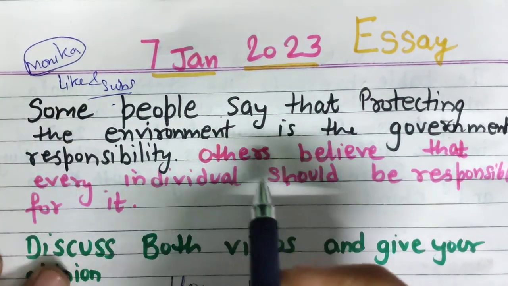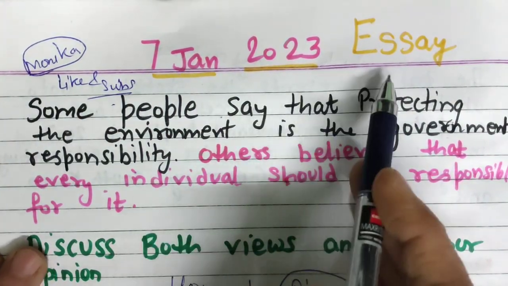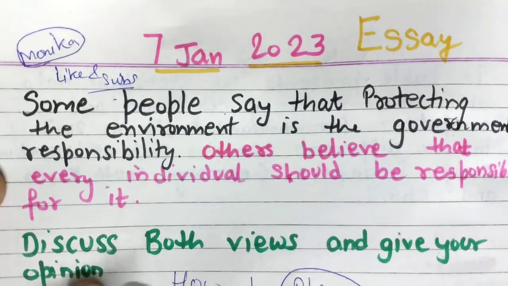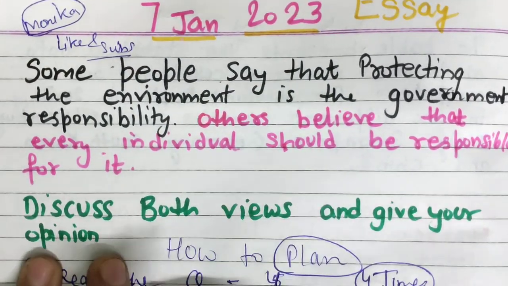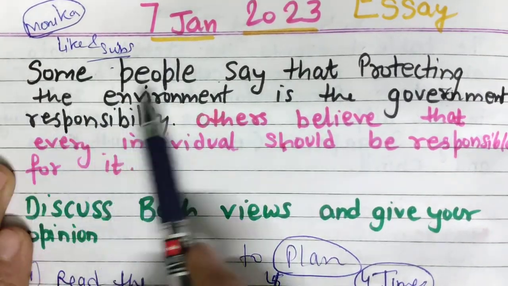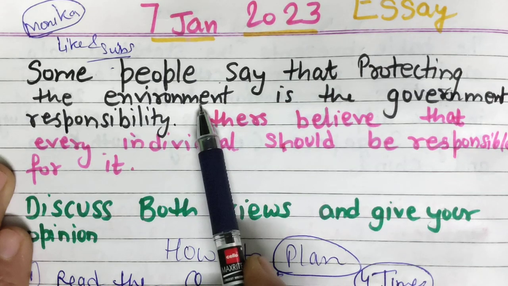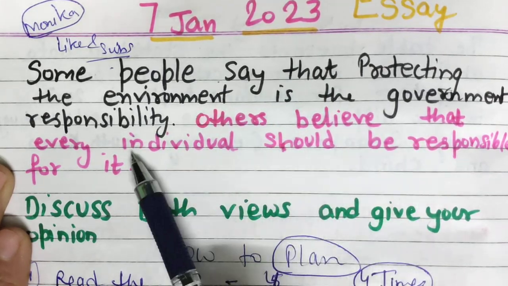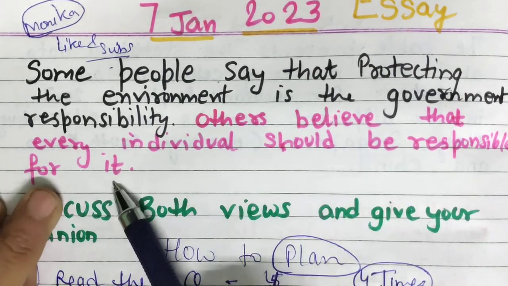Okay, so now 7th January 2023 essay writing task 2. So as we can see, a discuss both views and give your opinion essay is there. Yes, let's read the question statement. Some people say that protecting the environment is the government's responsibility. Others believe that every individual should be responsible for it.